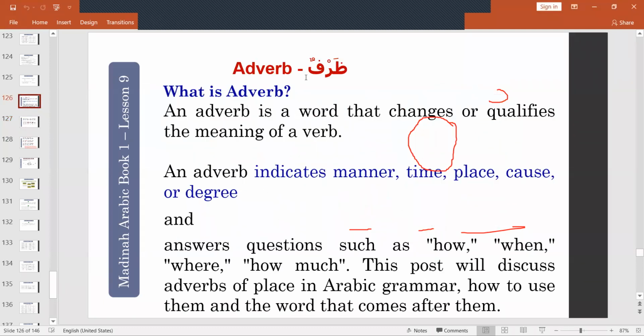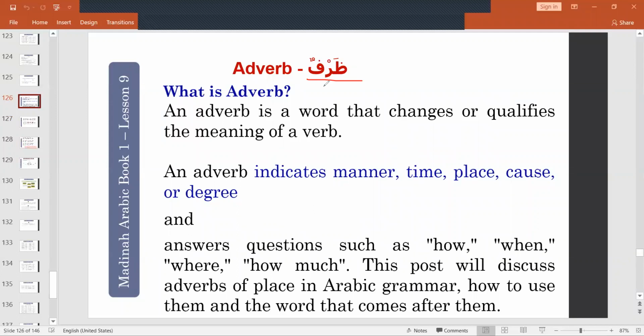All the Arabic terms, you just memorize it, no choice. Darfun means adverb. Okay.